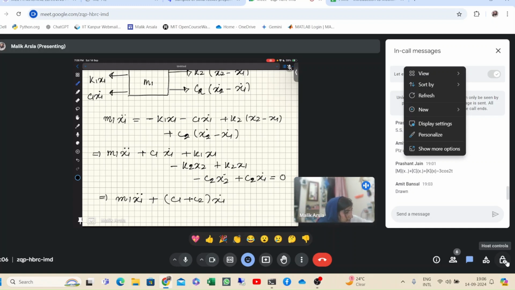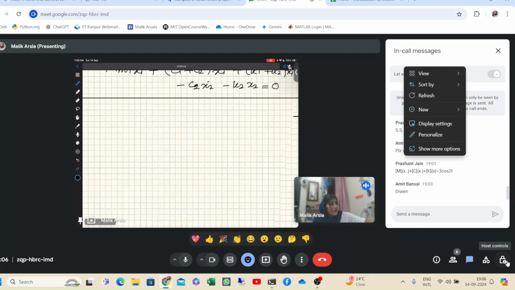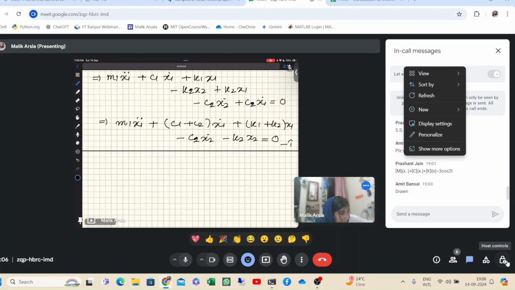Then for x1 I can write k1 plus k2 x1, and then it will be minus c2 x2 dot and minus k2 x2. This will be the governing equation for the first mass.